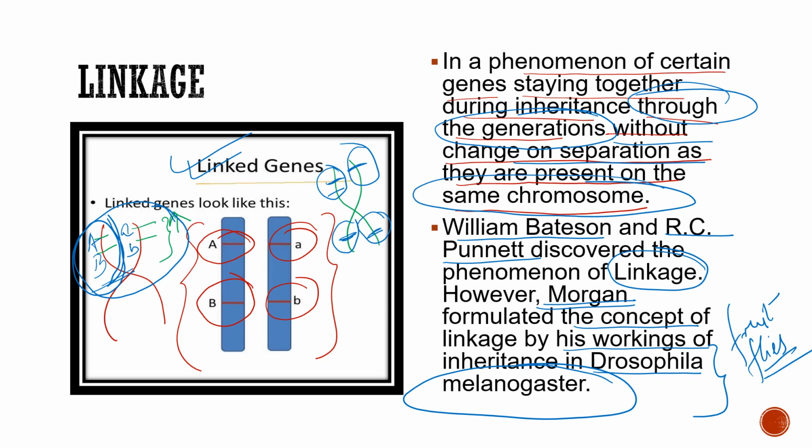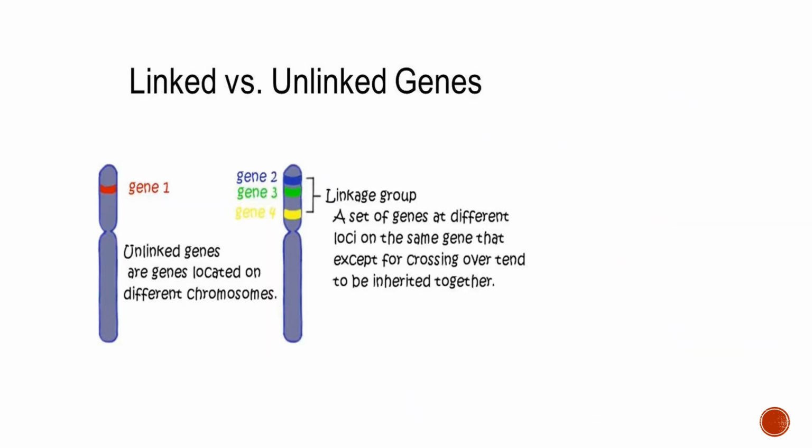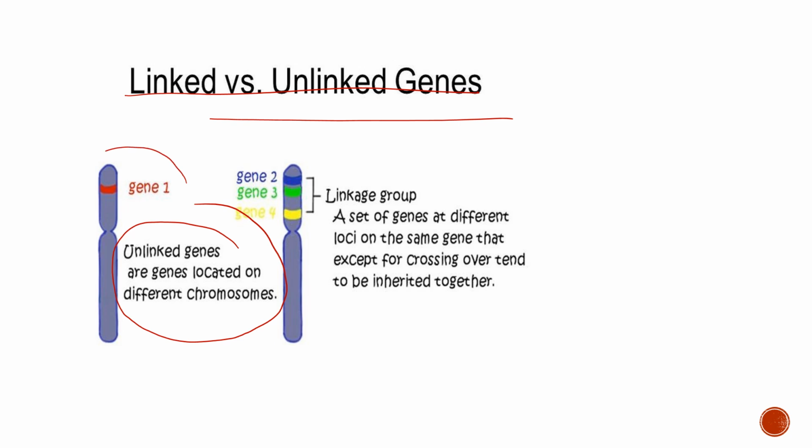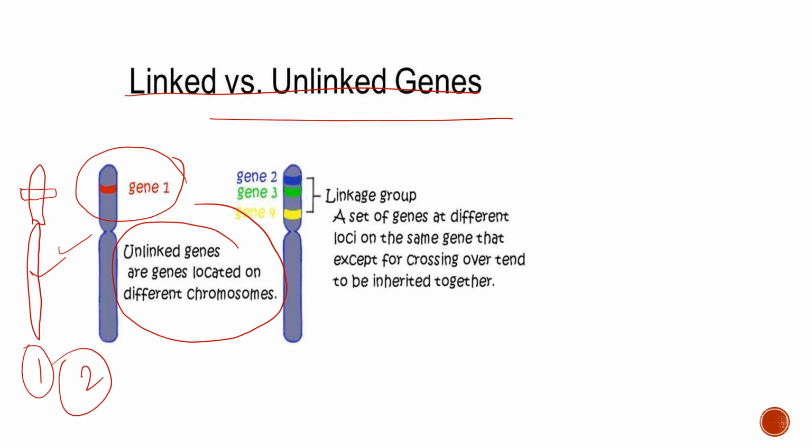Now let's move on to the next part. Here we can see linked versus unlinked genes, how they look. These are unlinked genes located on different chromosomes. Suppose here is gene 1, and in another chromosome there is the location of this gene over here. If you take these two, gene 1 and gene 2, these genes are unlinked.